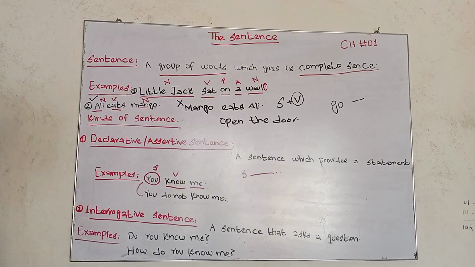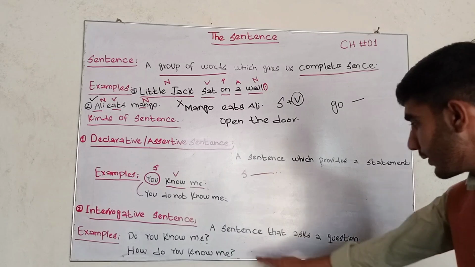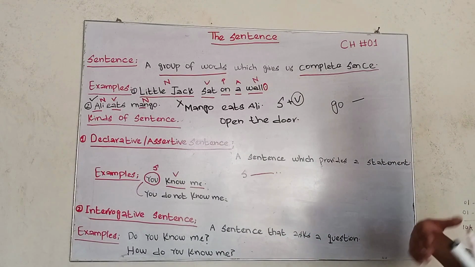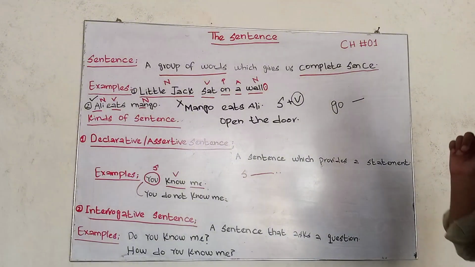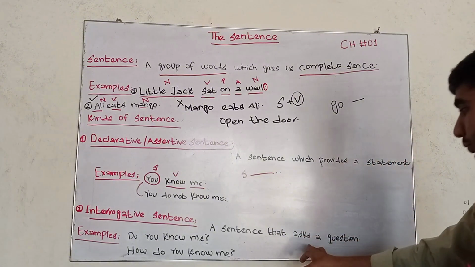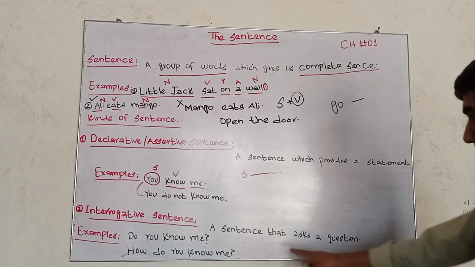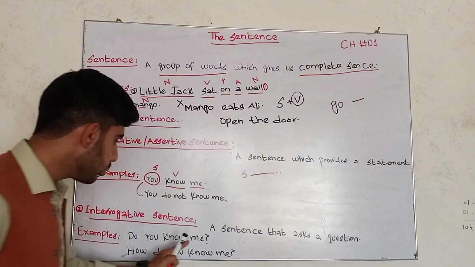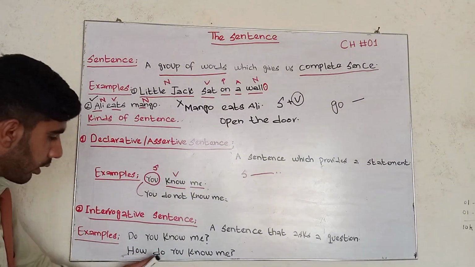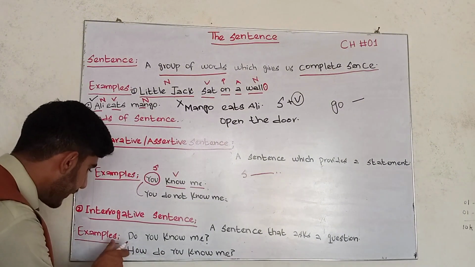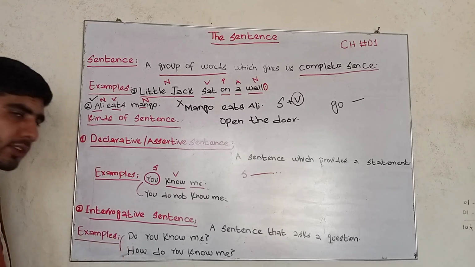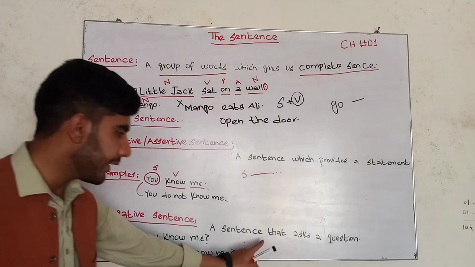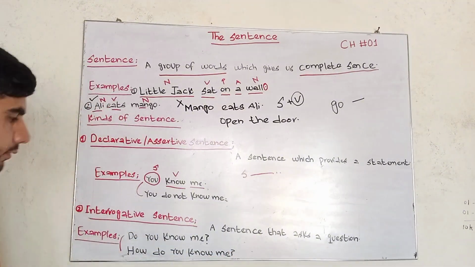What is an interrogative sentence? An interrogative sentence is a sentence that asks a question. Whenever we are talking with someone and we ask a question from the opposite person, that is a sentence that asks a question. For example, do you know me? How do you know me? These two sentences are asking questions from us. That's why these are called interrogative sentences. In interrogative sentences, we ask questions from someone.